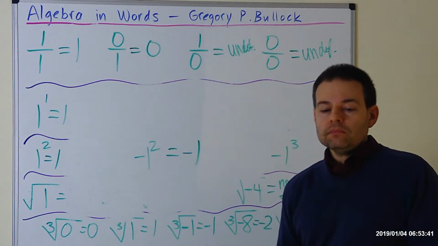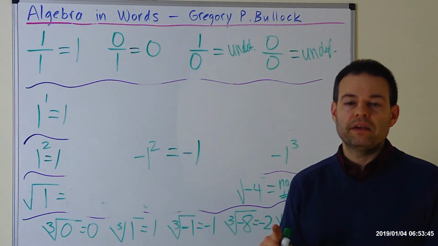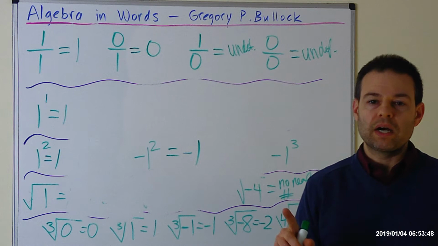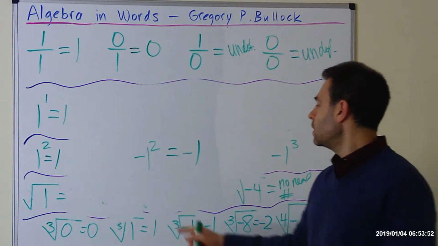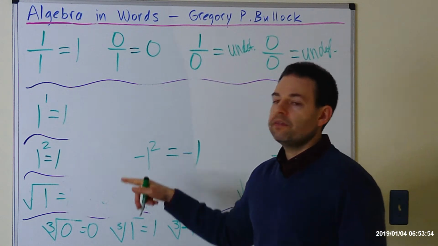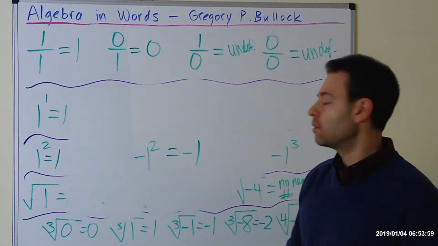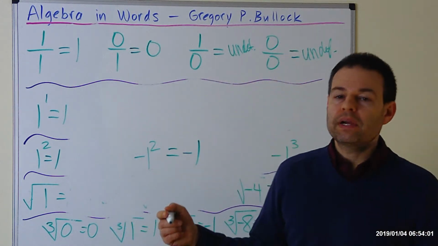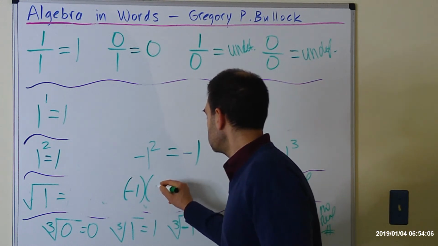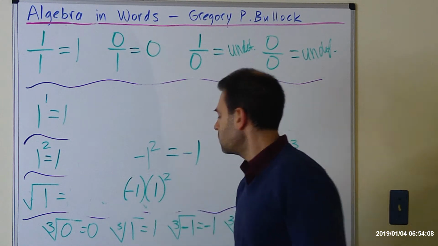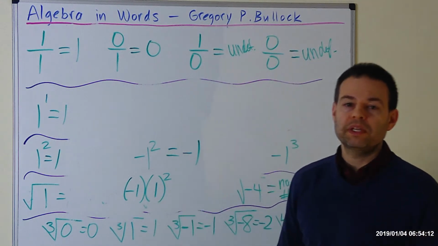Well, believe it or not, order of operations is a very key player and a key reason why it's negative 1 and not positive 1. And here's the reason. Think of negative 1 squared as negative 1 times 1 squared, and that's not in parentheses. So you should really think of it like this. And notice how I have the negative 1 and this 1 split up.